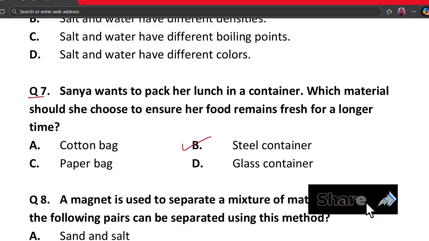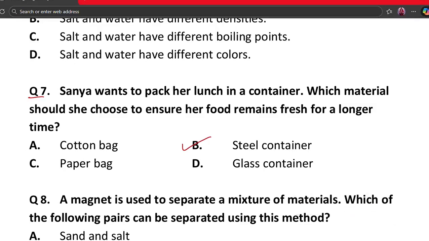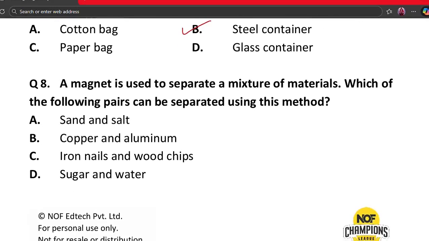Food stays fresh when air and moisture are blocked. Steel containers are strong and non-porous. They do not absorb moisture. Cotton or paper bags allow air inside. So steel container is the best choice. The next question is question number 8. A magnet is used to separate a mixture of materials.